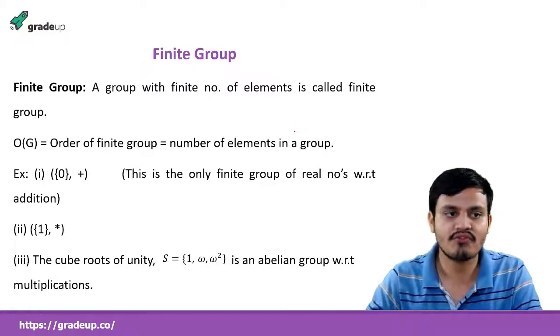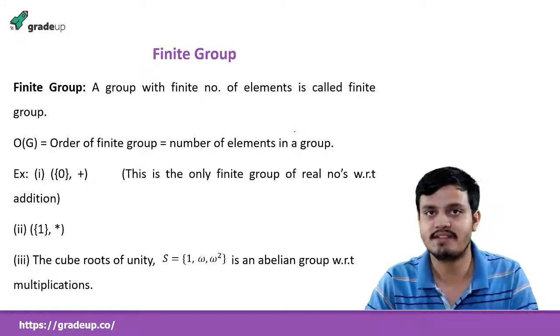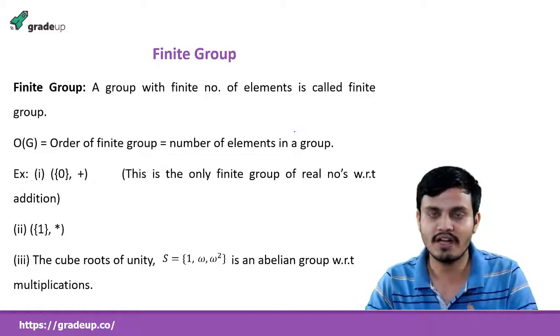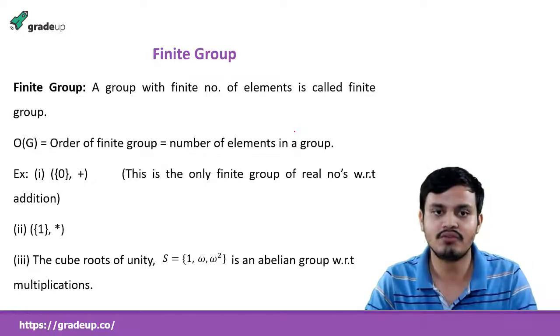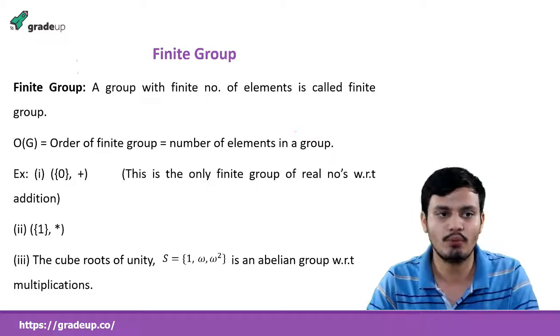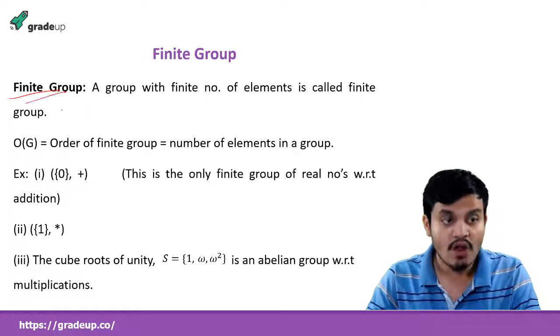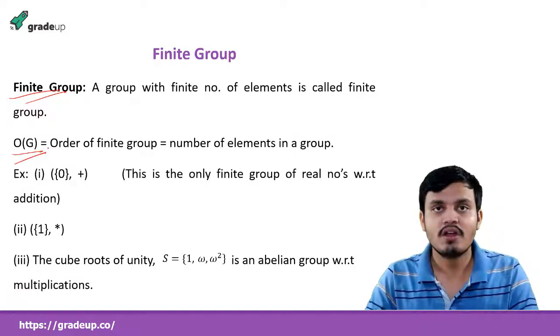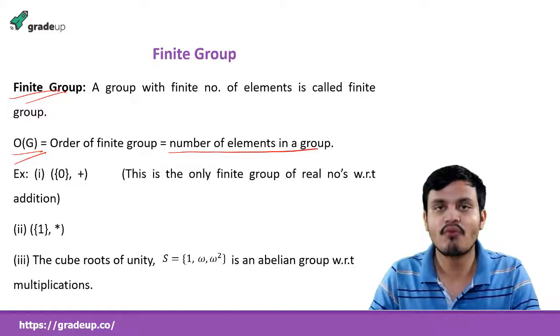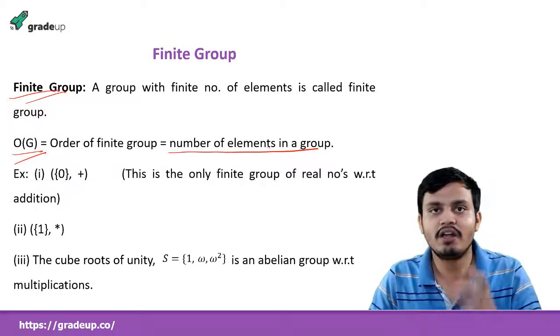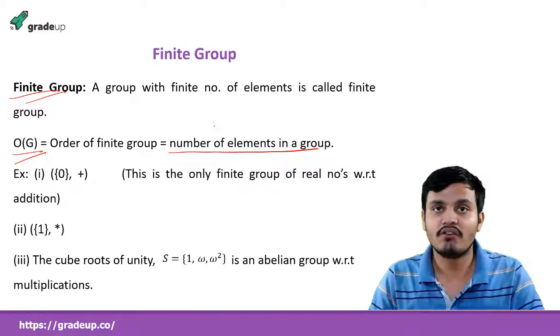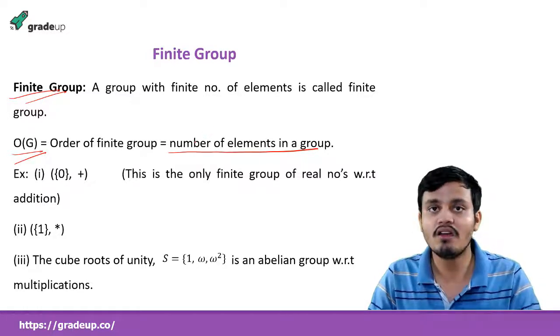Finite group. So what is a finite group? As the name suggests, if a group has a finite number of elements, then it is called a finite group. What is the order of a finite group? The order of a finite group is the number of elements in the group. And why is it not defined for an infinite group? Because you cannot count the number of elements in an infinite group.